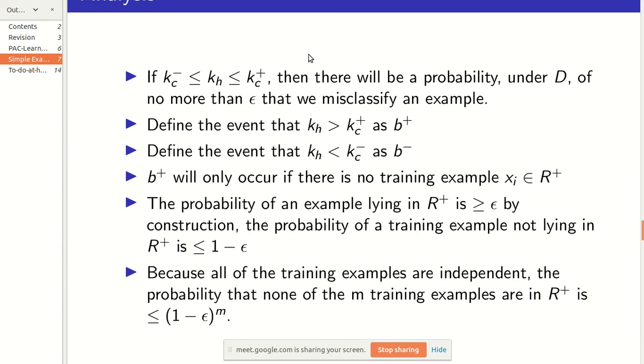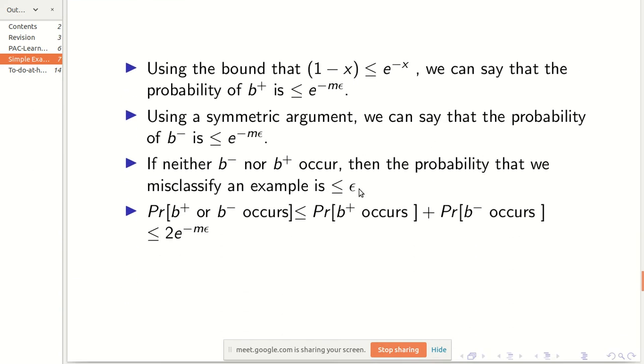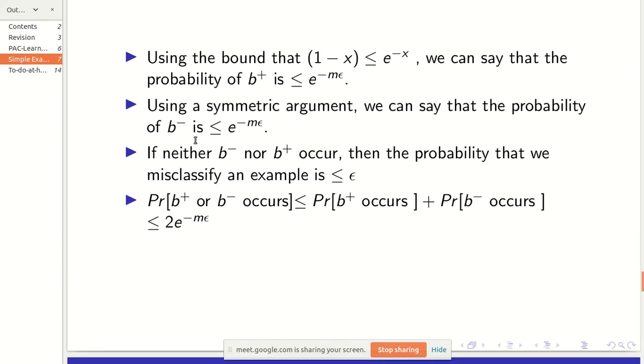The probability that this event occurs, like my kh lies between these two values, is basically the event where neither b minus nor b plus occurs. If any one of them occurs, then we are at a loss. So let's see with what probability either of them occurs.